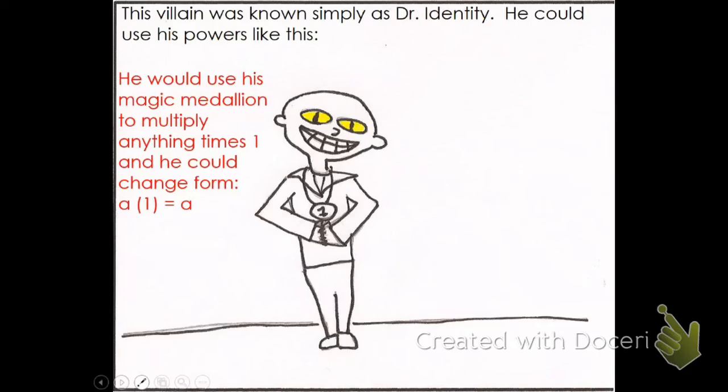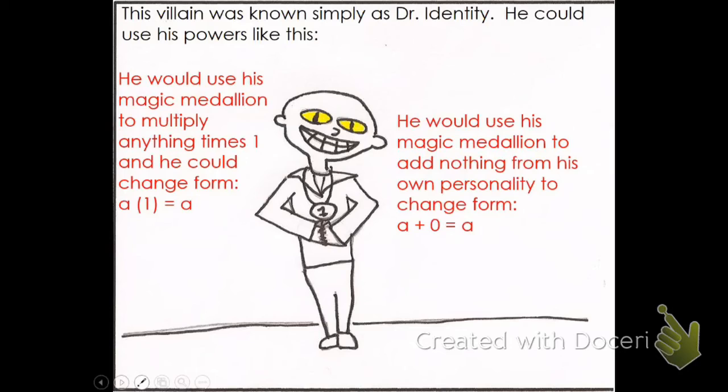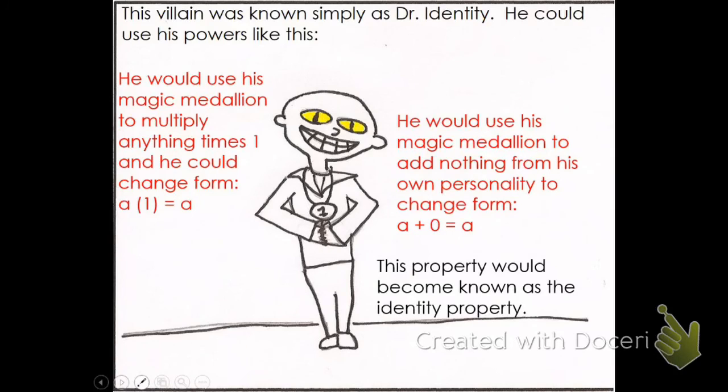Using his magic medallion to multiply anything times 1, and he could change form. So, for example, A times 1, and he retains his identity, or he retains the identity of whoever he wants to look like. And I can see why you'd want to do that when he looks like that. Or he could use his magic medallion to add nothing to his own personality to change form. A plus 0 is equal to A. Both of these properties became known as the identity property. Over here we have the identity property of multiplication, the identity property of addition. Like I said, write these down. Identity property is something you'll need to know.